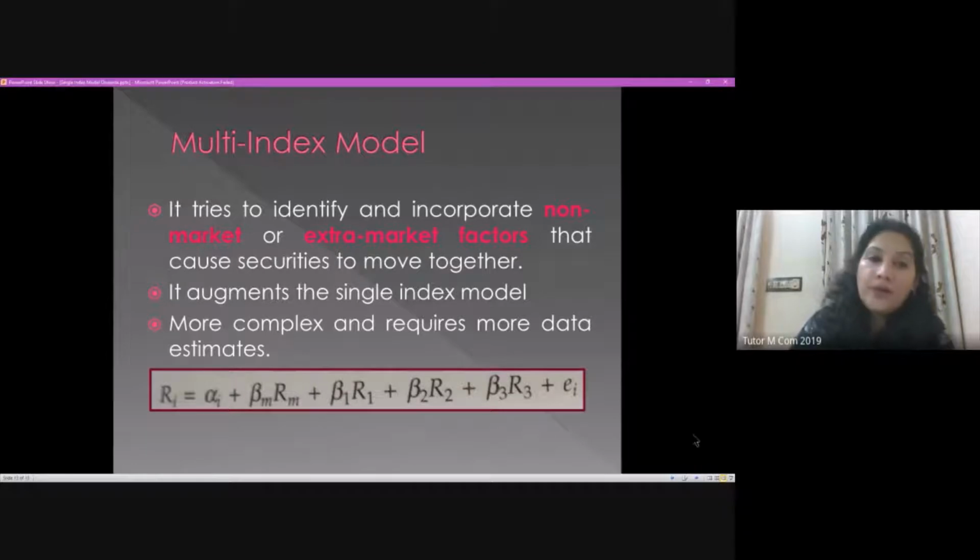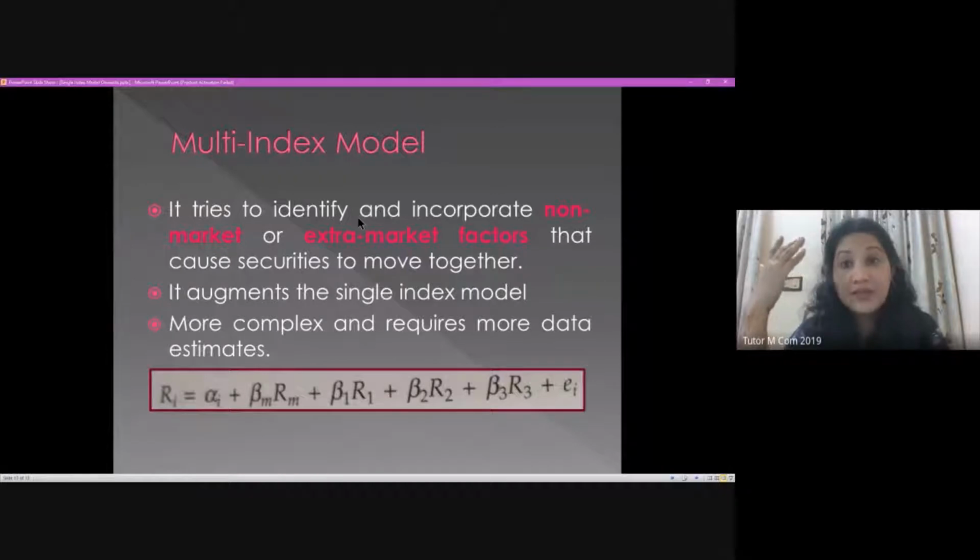That's why I put here, the multi-index model tries to identify and incorporate non-market factors. They may not be related to the stock market directly. For example, the current pandemic is not related to the stock market at all, but definitely it is having an impact on stock market performance, and naturally on the performance of the individual security, as well as your portfolio.